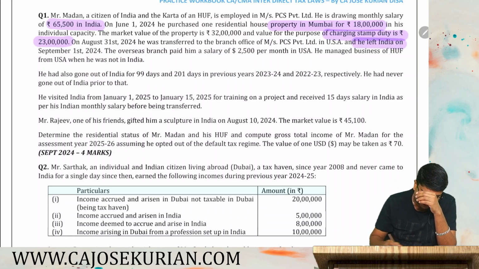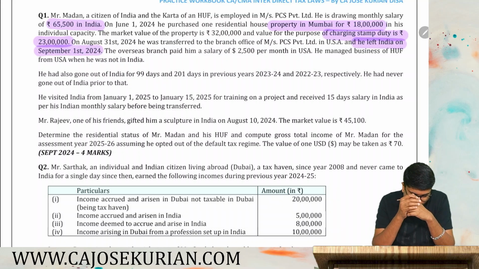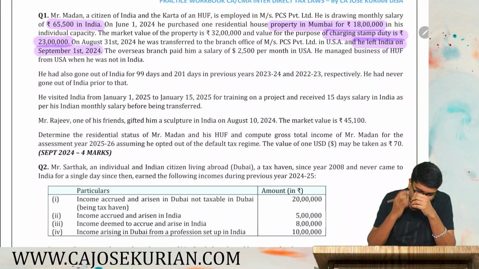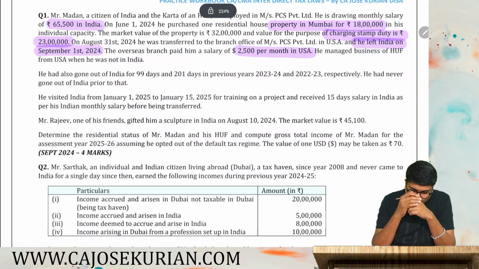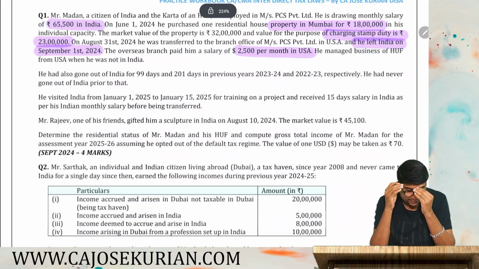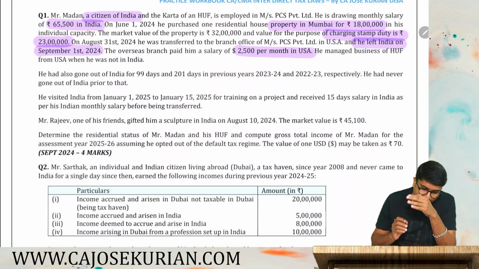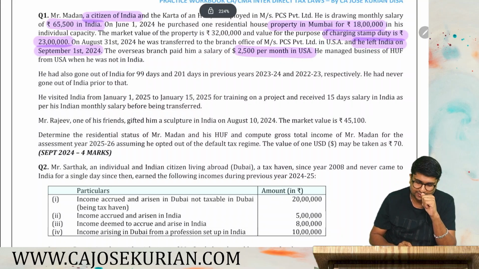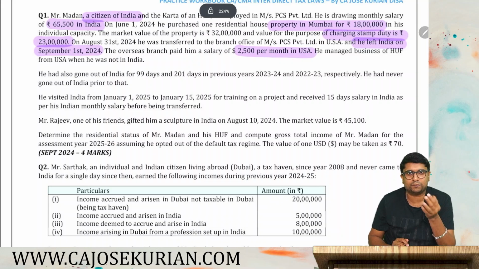So he left India on 1st September 2024. Overseas branch paid him a salary of 2,500 per month in USA. So he got a transfer. He was basically an Indian citizen and now he left India for the purpose of his employment. Okay. So identify the type of SSE. Indian citizen left India for the purpose of employment.